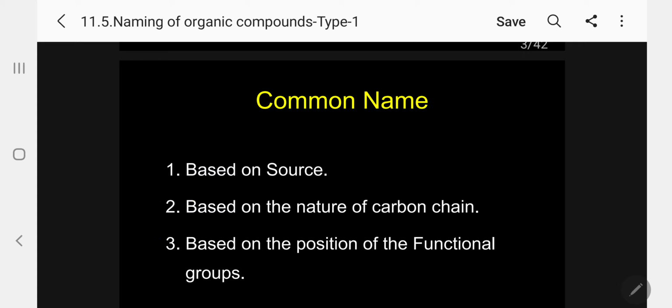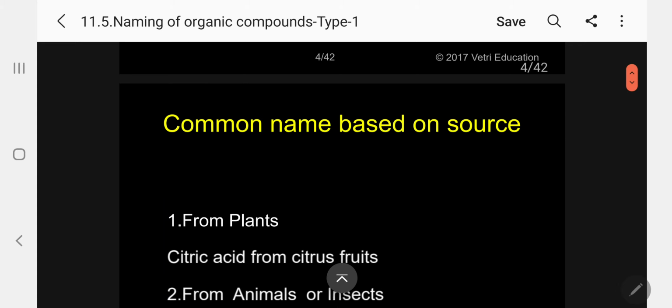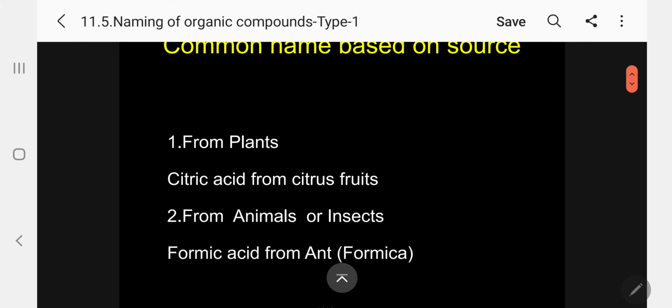So let me concentrate first one by one. First, based on source. So I told you we can get from plants and animals, we can isolate organic compounds. Let me give one example. Citric acid we are obtaining from citrus fruits. Since we are getting from citrus fruits, I am giving common name citric acid. But if you go for IUPAC name, it is very, very complicated. Kindly follow. I can write you